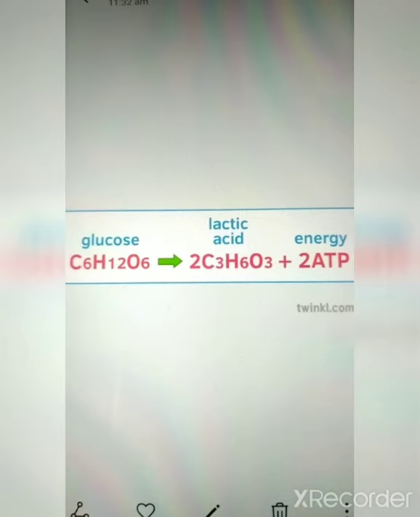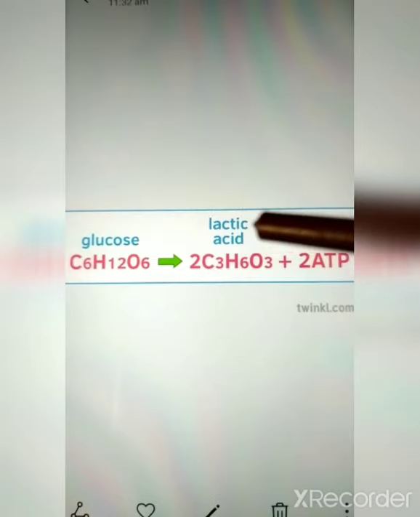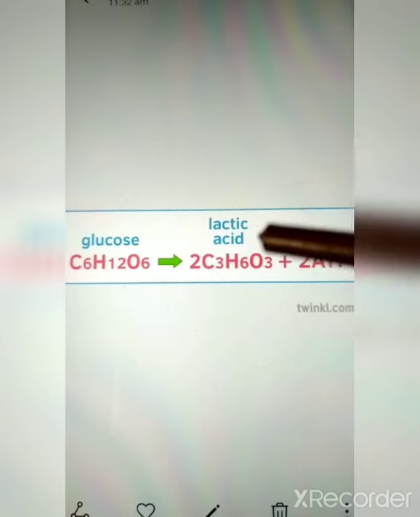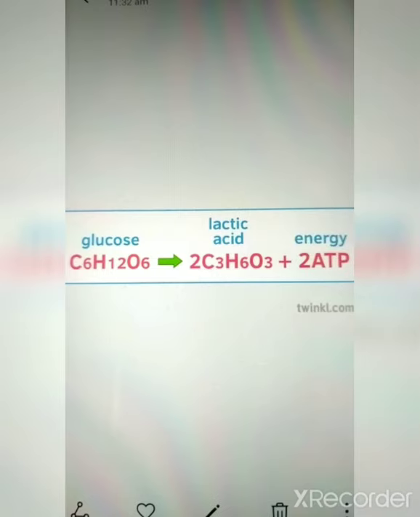What will be the effect of lactic acid on human muscles? For example, if a person has been running for the past 5 minutes, his body will switch from the aerobic form of respiration to the anaerobic form, and in the process the body will release lactic acid. Lactic acid would be released in his legs, and the result is that the legs start to pain. It causes muscle pain when the lactic acid is released into the bloodstream.